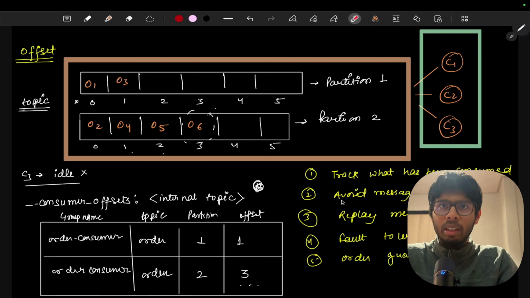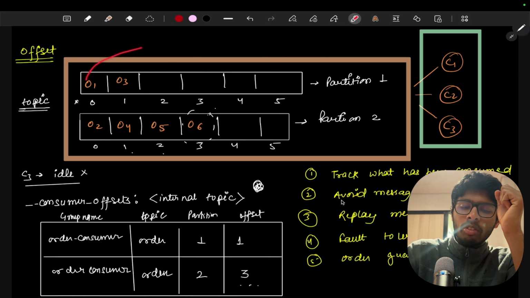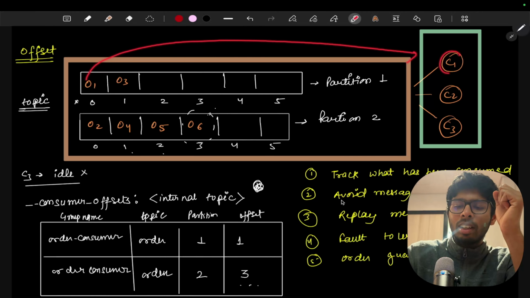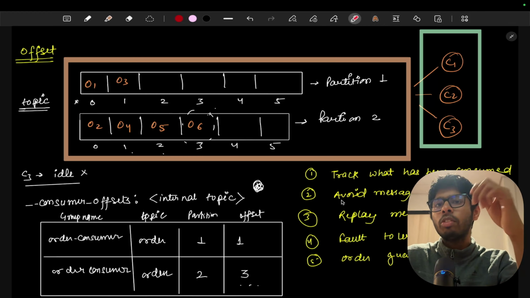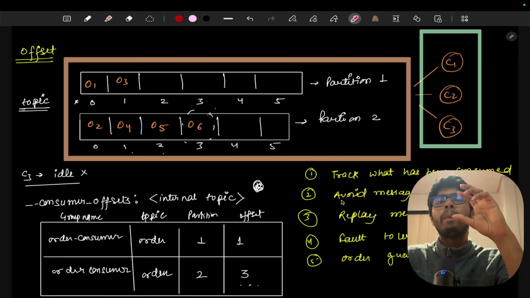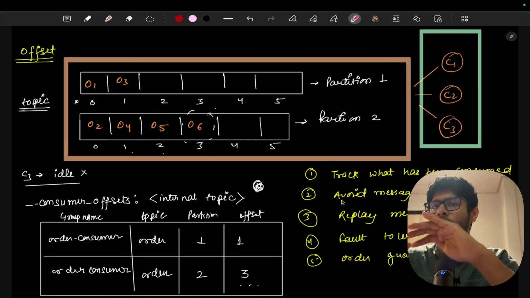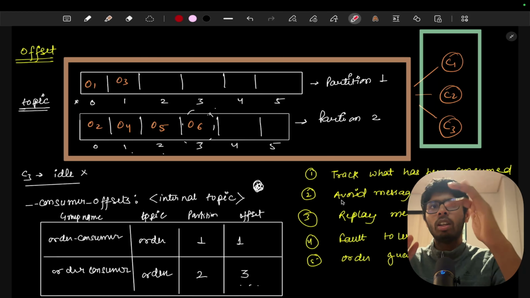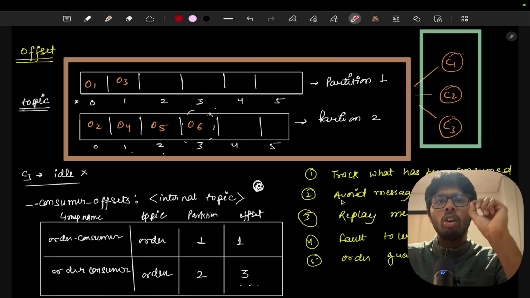Now what will happen? We studied the consumer group. Let's say order 1 is going to be consumed by consumer 1, so it cannot be consumed by consumer 2 and consumer 3. This is a feature provided by Kafka: only 1 consumer in a consumer group can consume a message, and all the other consumers cannot consume the same message again. So how is Kafka doing it internally? Kafka follows the concept of offset.